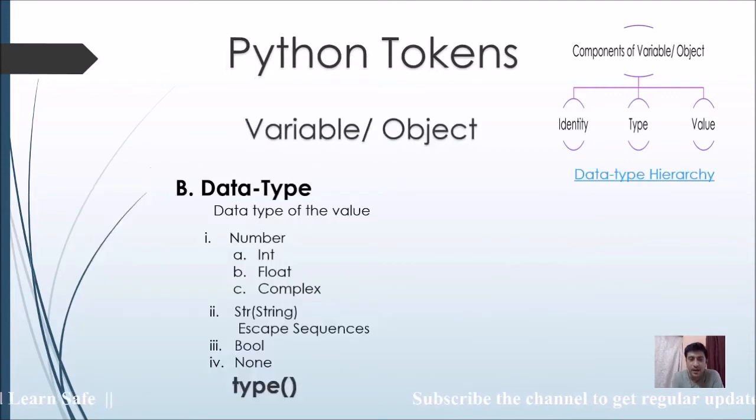Then after that we must see the basic look of data type. Data type can be a number, it can be a string. Escape sequences come under this category, but they are not a data type, because we use escape sequences to manage our program. It's not exactly part of data type. Okay, and then boolean and none.